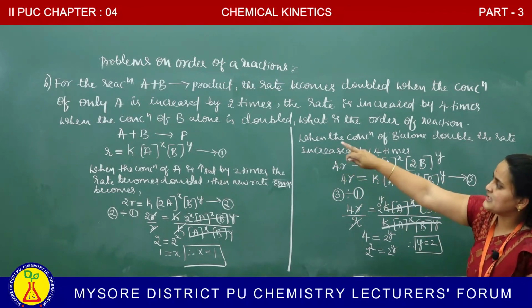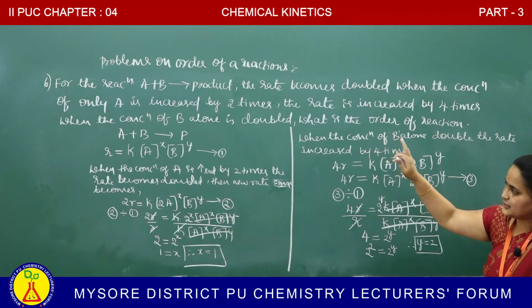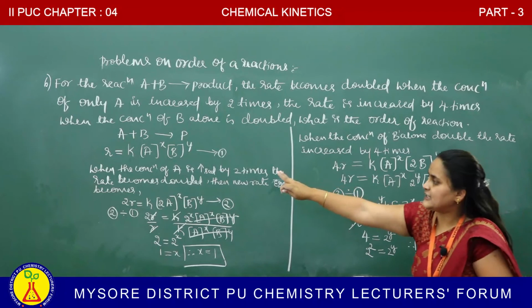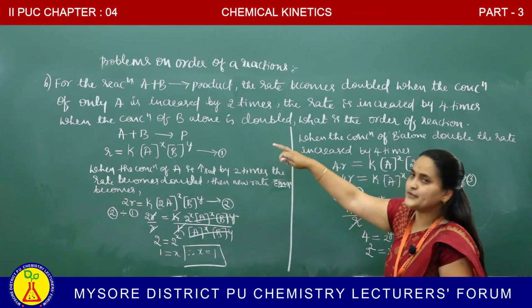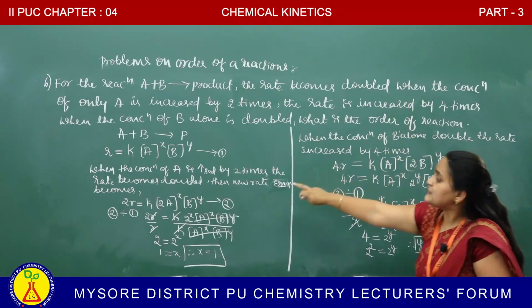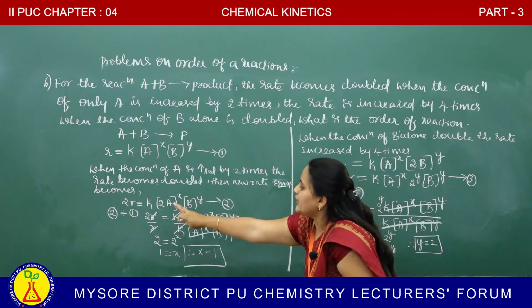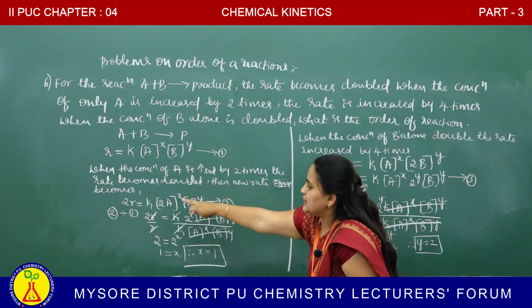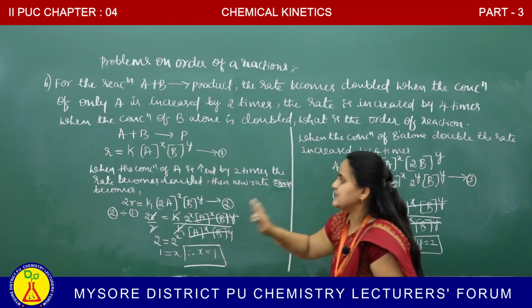The reaction A plus B giving rise to product, listen carefully, A plus B giving rise to product, they were mentioned. Rate expression we write: R is equal to K molar concentration of A to the power of X, molar concentration of B to the power of Y. The rate becomes doubled when A is increased by 2 times. Therefore, 2R is equal to A becomes 2A. Because concentration of A is doubled, we get the value of X is equal to 1.